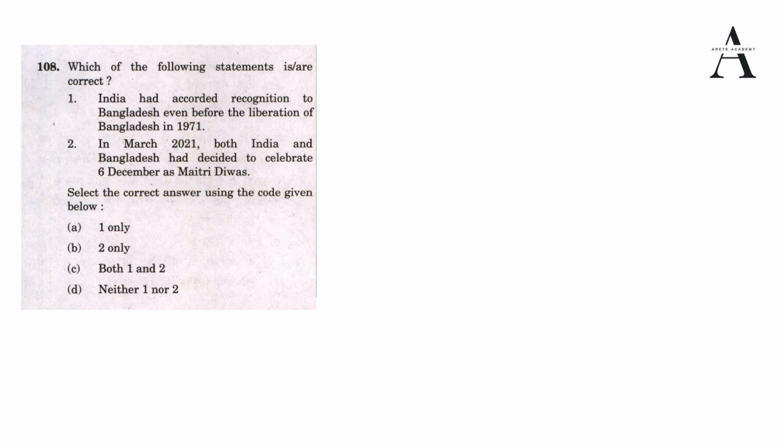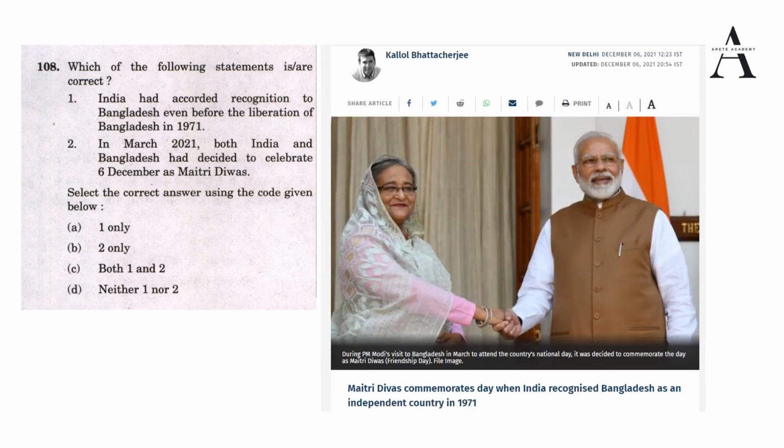This we should know because this was recent current affairs news. If you have come across The Hindu newspaper, you know it is news from 6th December 2021 where you can see both the prime ministers, and Maitri Diwas commemorates the day when India recognized Bangladesh as an independent country in 1971. In fact 18 countries celebrated this day, to mark the newly formed country Bangladesh in 1971. Okay, so this is about the news.